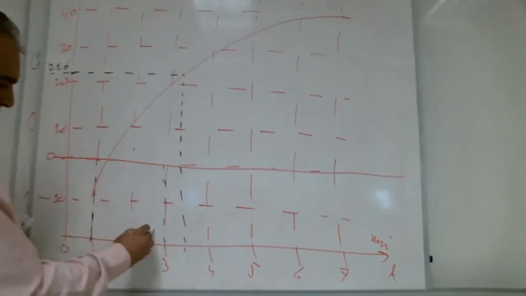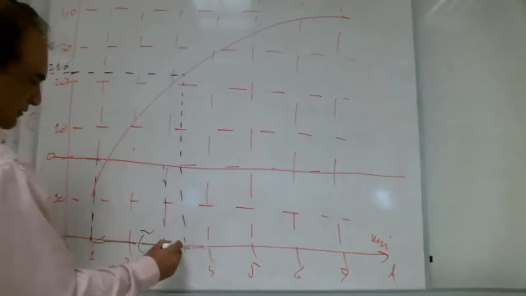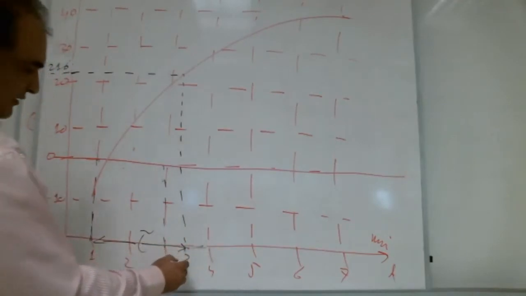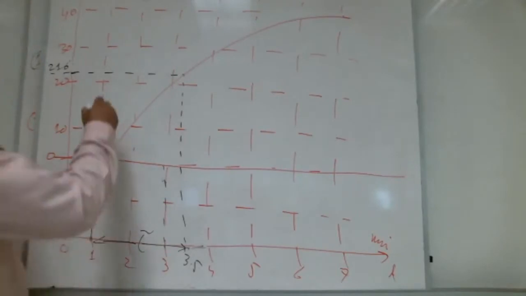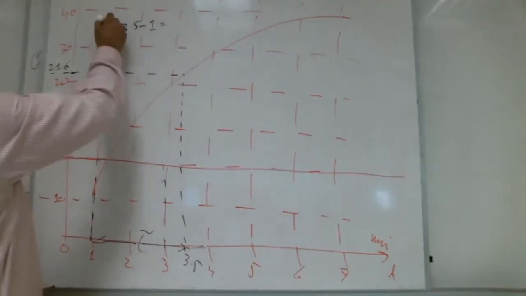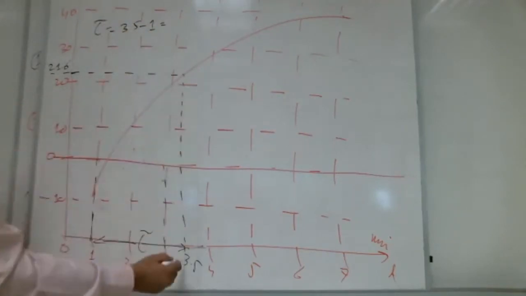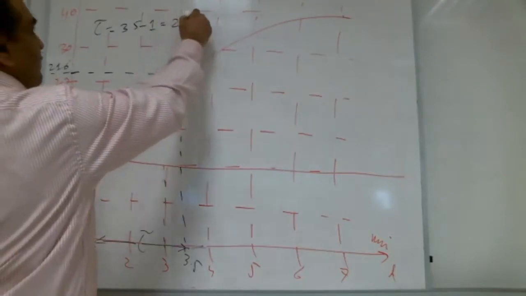So this is the time constant. It is approximately how much above? This is approximately 3.5. So it will be 3.5 minus 1. The time constant is equal to 2.5 minutes.